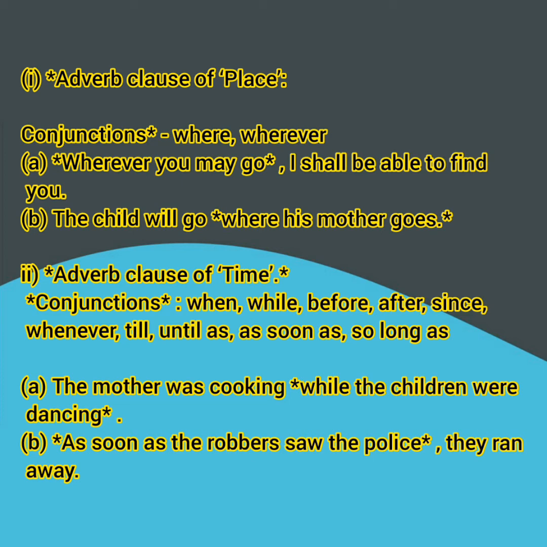Next is adverb clause of time. These conjunctions are when, while, before, after, since, whenever, till, until, as soon as, so long as. Example, the mother was cooking while the children were dancing. Here, the clause which begins with the mother was cooking is the main clause, while the children were dancing is the subordinate clause, that is adverb clause of time.